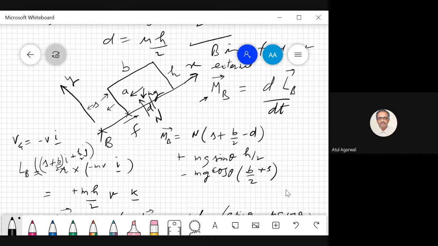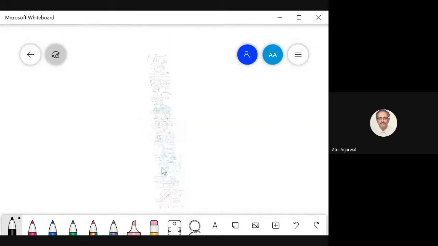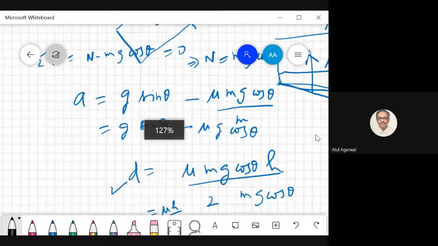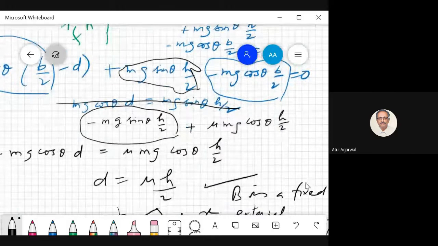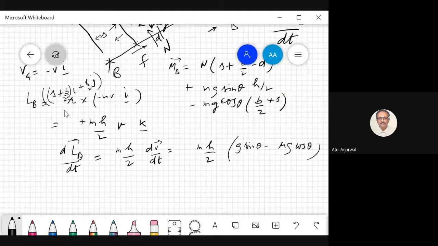So what is its time derivative? m, h, these are all constants. The only term that is varying is v.